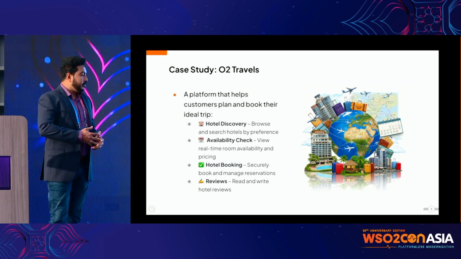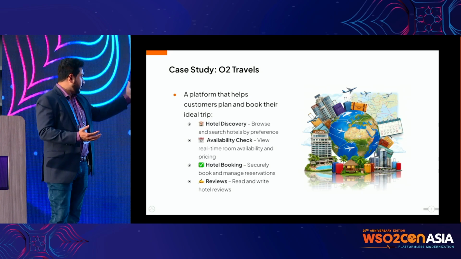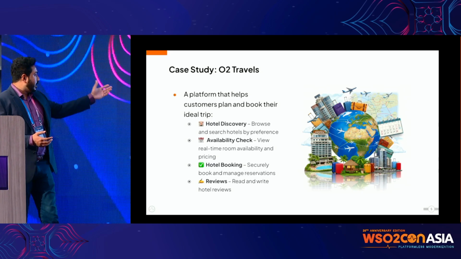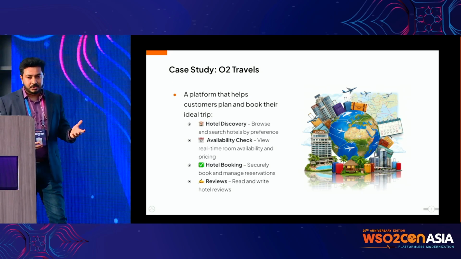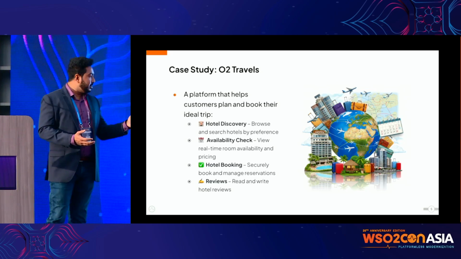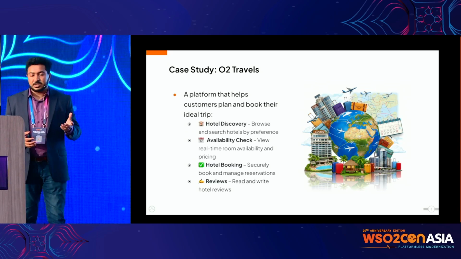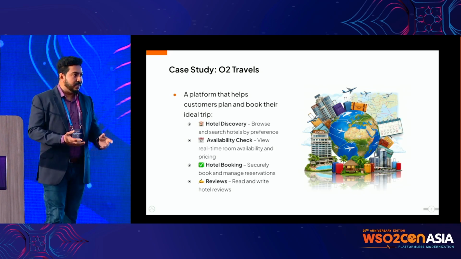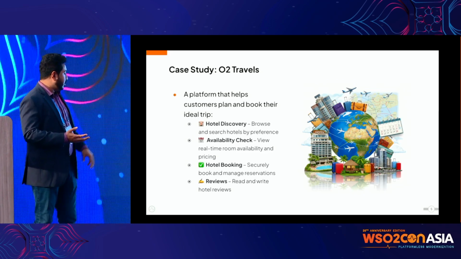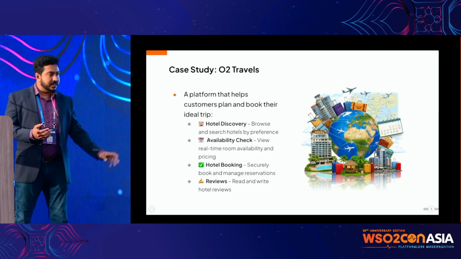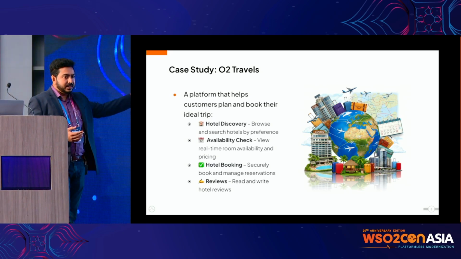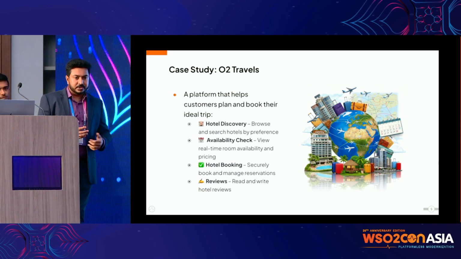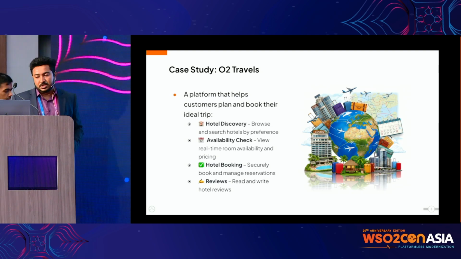With this platform, currently customers can do hotel discovery, check the availability of hotels or rooms in real time, and make a reservation. They can also write or read reviews so they can understand what they want to reserve. So they can do these functionalities. I think you all are familiar with this. If you have used booking.com, those kinds of platforms, this is what they do, right?